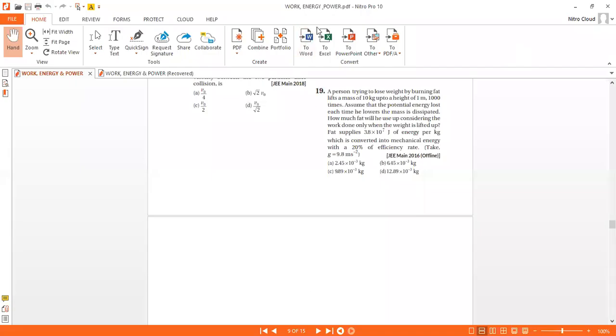Question number 19. The answer comes out to 12.89 into 10 to the power minus 3.